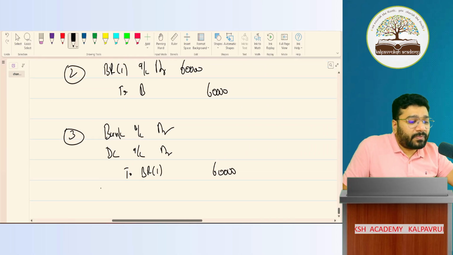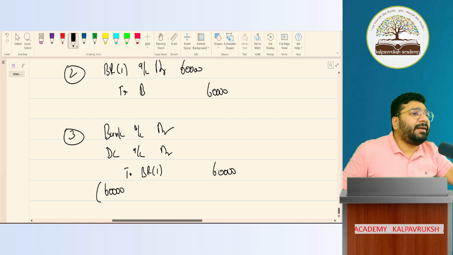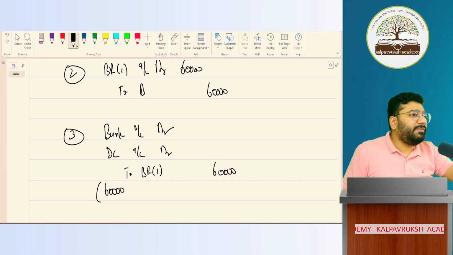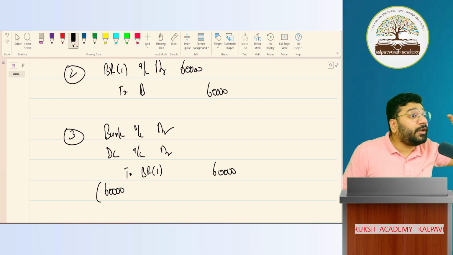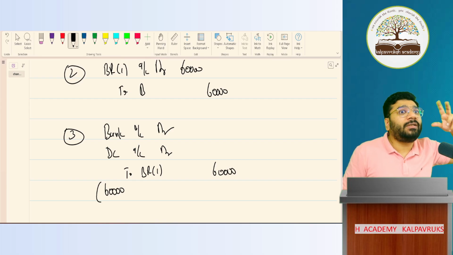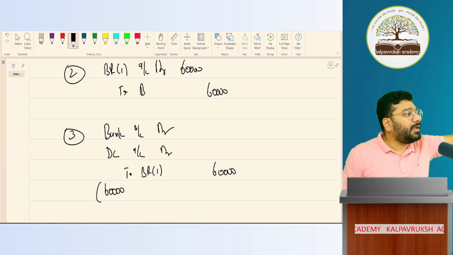tell me people, what is the loan that is granted by the bank? 60,000. If I tell loan, nothing wrong, no? It's a kind of loan facility only. A bill of exchange is nothing but a tool for short-term financing.